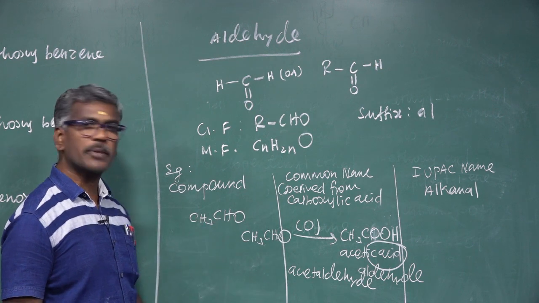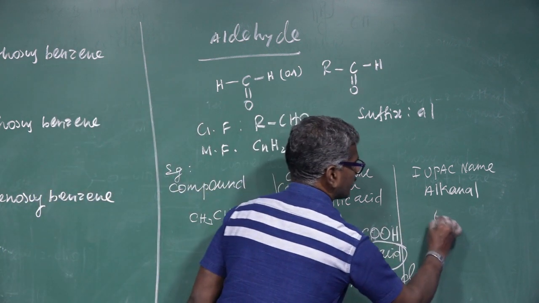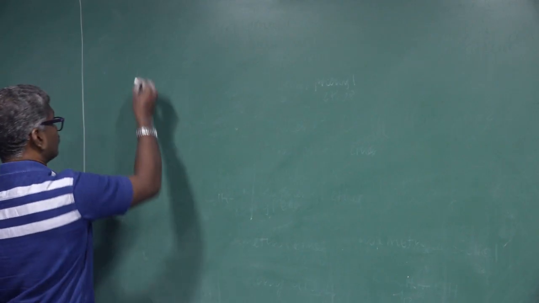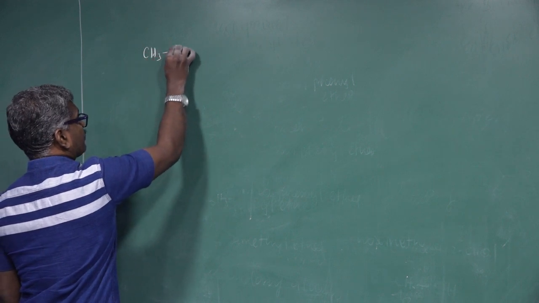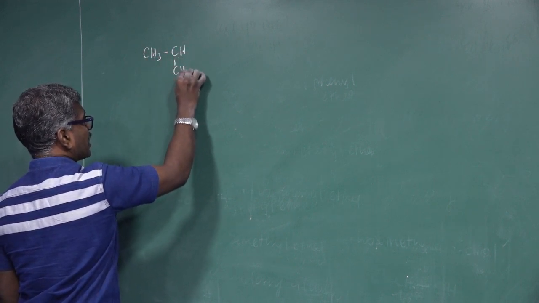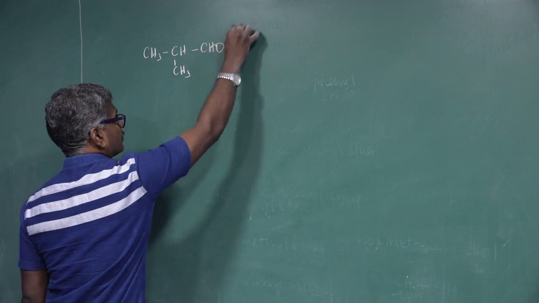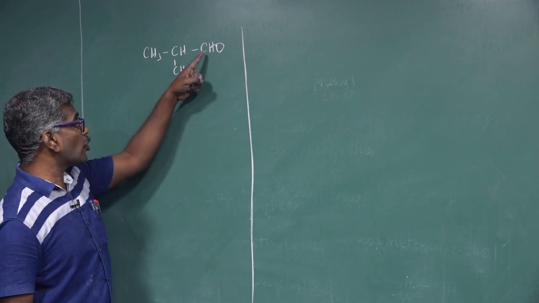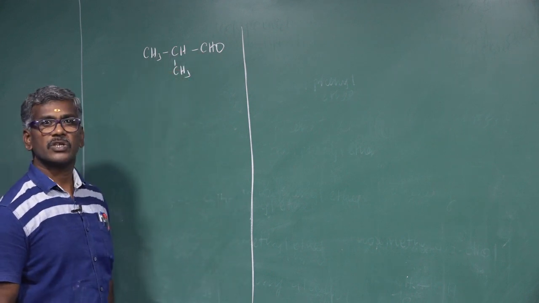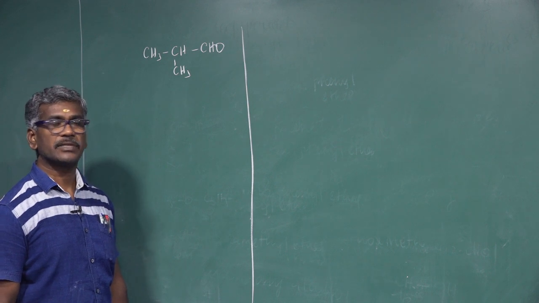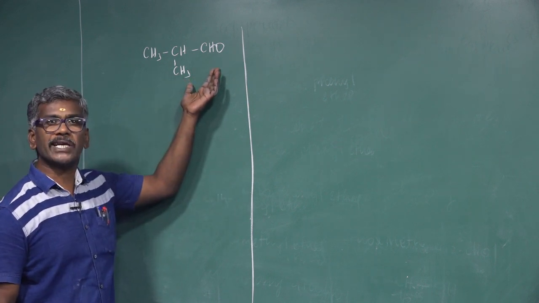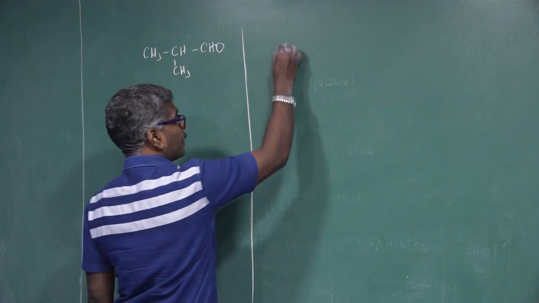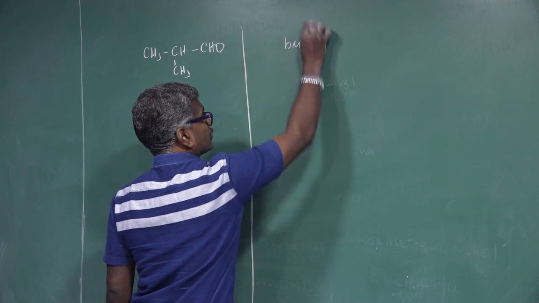IUPAC name: total carbon atoms, 2 carbon. This name is called ethanal. Another compound, CH3CH2CH2CHO. Total number of carbon atoms, 4 carbon, 1, 2, 3, 4. So 4 carbon is butyric acid. This compound is obtained from butyric acid. When it gets oxidized, this compound is butyraldehyde.